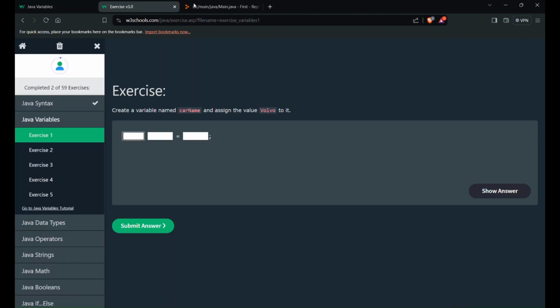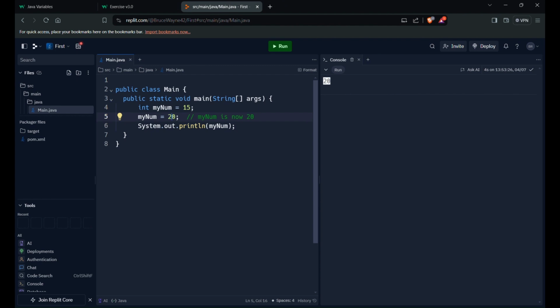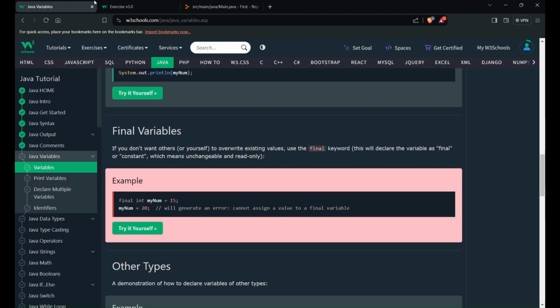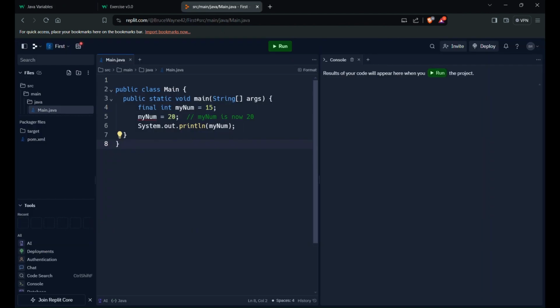So if I use final here, then I cannot reassign this value, and it will give me an error. That is the use of the final keyword. If you don't want to override the value, you can use final, so it will be read-only. If we run this now, it will be 15.